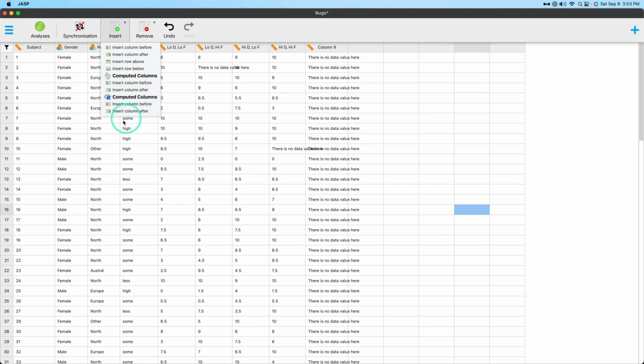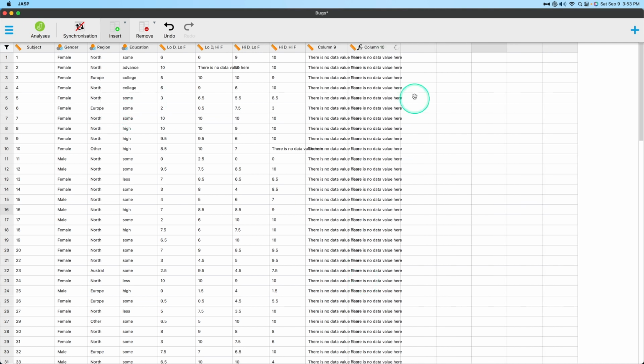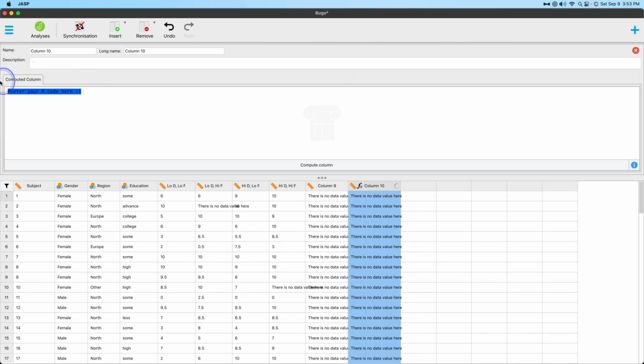But you can also do R code, and I think this is really fun. So I'm going to do insert column after, and you're going to see this pop up, waiting for the computation. And so you click here, as you can see, the tooltip says, click here to change selected variables. So you open it up here and you enter in your R code. So again, JASP and Jamovi have a really strong history of integrating R, the statistical programming language, as a means of showing what's happening under the hood, and teaching programming at the same time, which is a valuable skill.